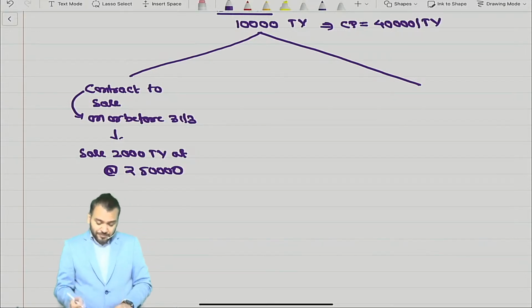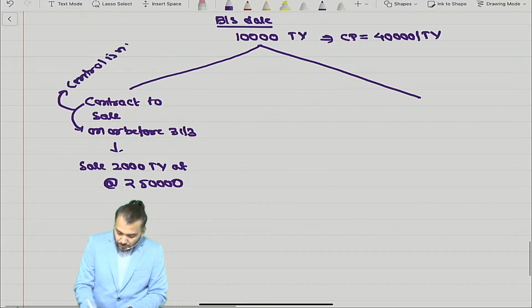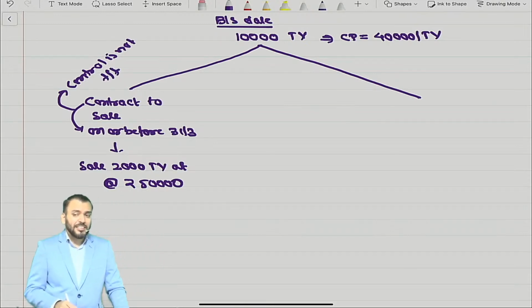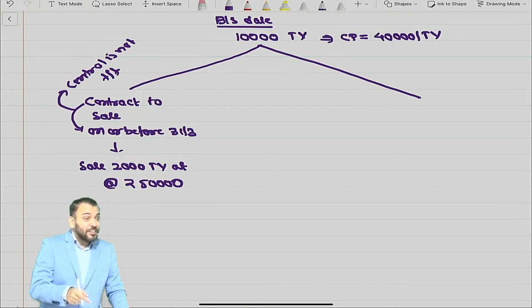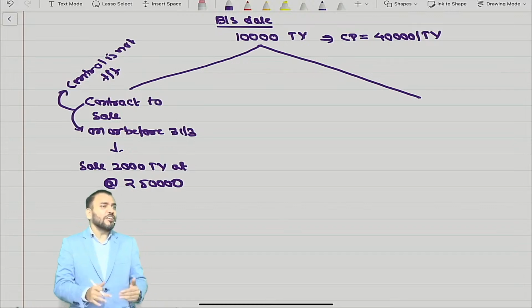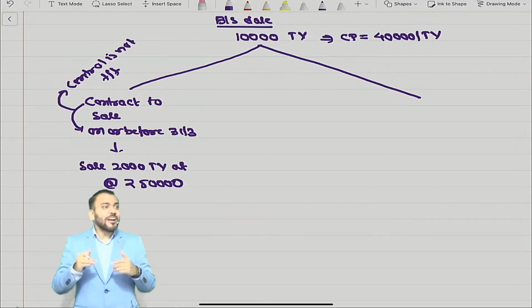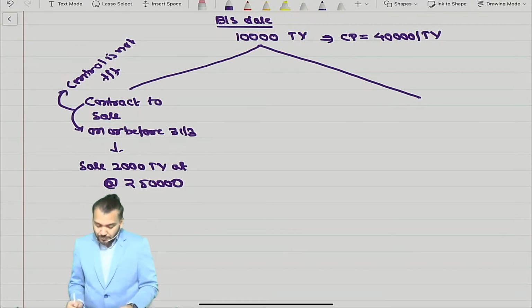Contract to sale has been done, but control is not transferred. So guys, if control is not transferred, it is an inventory. It is your inventory. So it is not a sale of this year, because right now we have not done Ind AS 115, but you have applied your common sense. Control is not transferred. It is your asset only. It is under your control. So it is not a sale, and therefore it is an inventory.